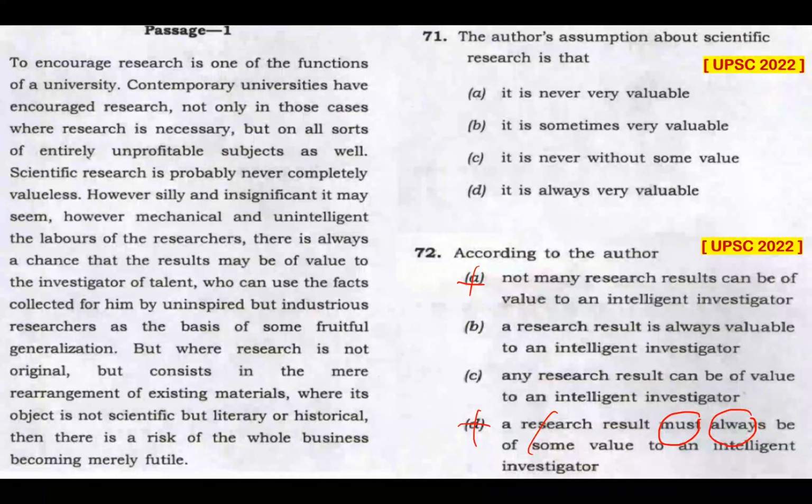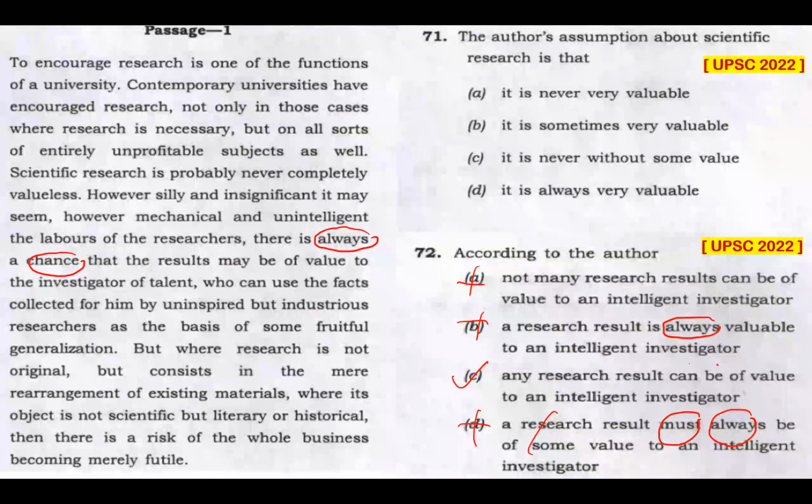Option B and option C, they are fighting so close. Let's pick the right answer from B and C. Option B, a research result is always valuable to an intelligent investigator. I have a problem with this extreme word, always. This passage is not telling us a research result is always valuable. Though the word always is used, we know that there is always a chance that the results may be of some value. So since I've eliminated option D and B, option C, any research result can be of value to an intelligent investigator, is my answer.